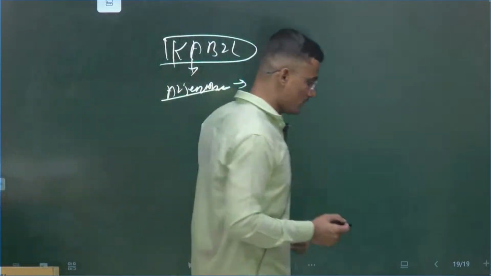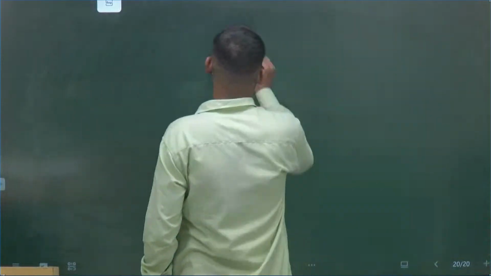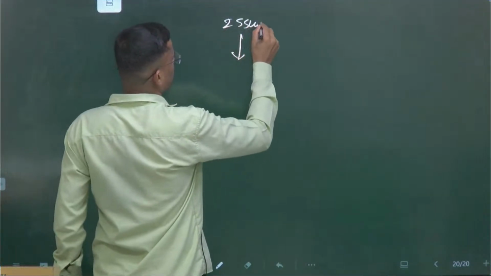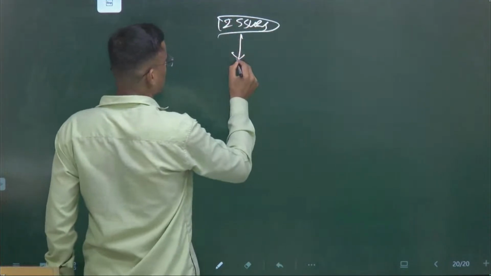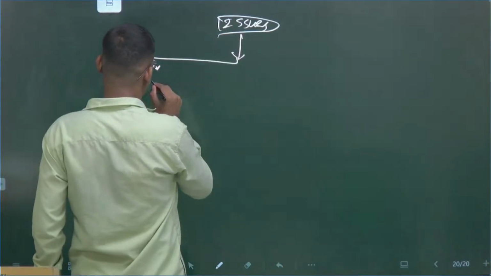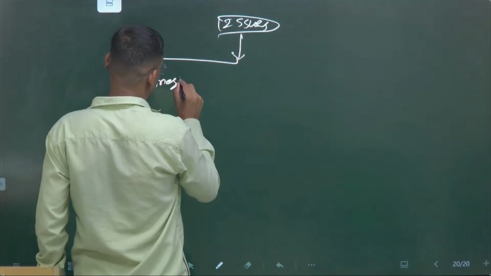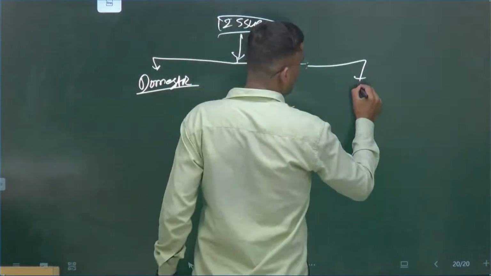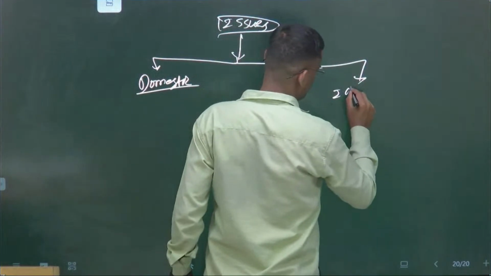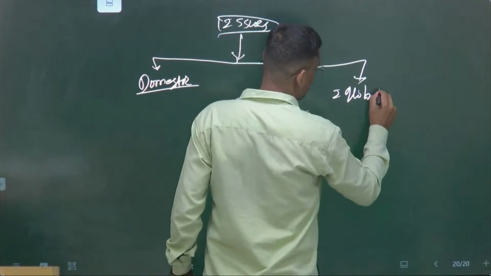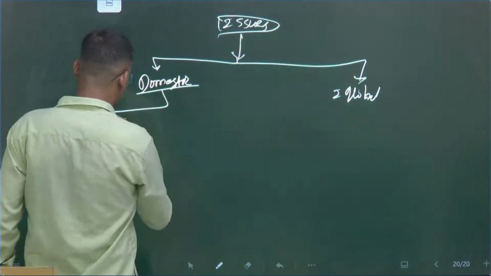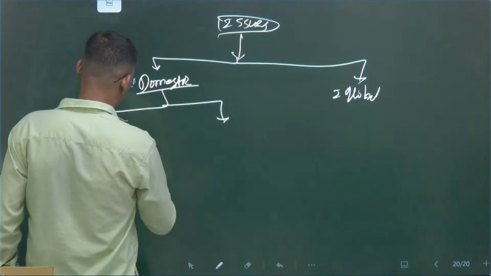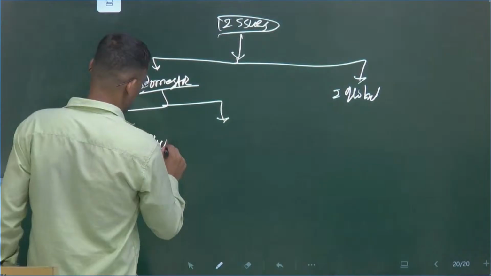The issues are at the domestic level, and the second one is the global level. Even in the domestic level, you can divide it into two parts: geographical and non-geographical factors.